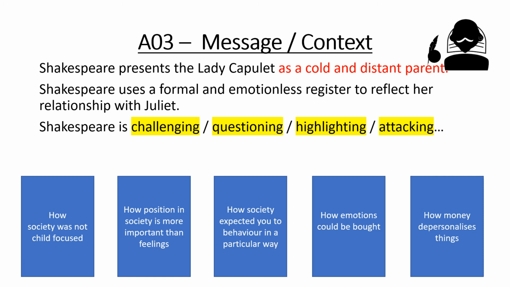And linking into that, is this the problem that we have with class and money? Does money depersonalize things? The Capulets aren't very, very rich, but they've got money and status. Does that mean they depersonalize their children and treat Juliet as just an object?